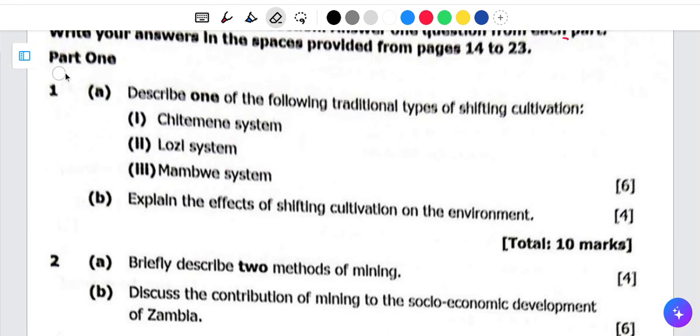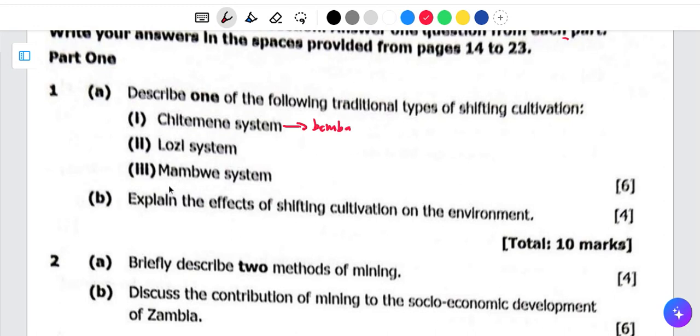Okay. So we have the first question, which is saying, describe one of the following traditional types of shifting cultivation. So let's start with the Chitemene system. Who practiced the Chitemene system? The Chitemene system is practiced by the Bemba, the Bembas from Northern Province.